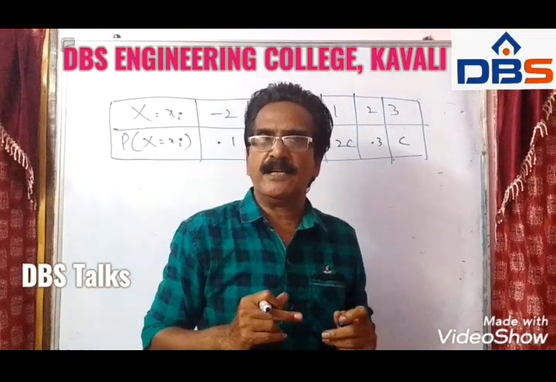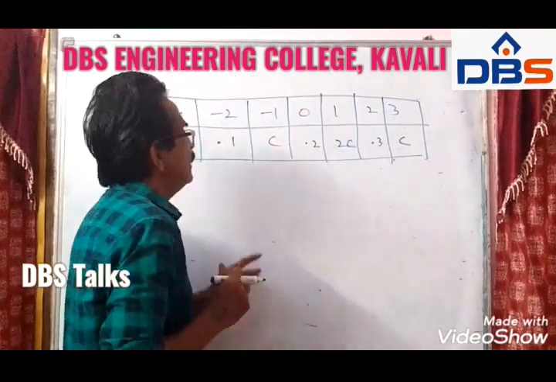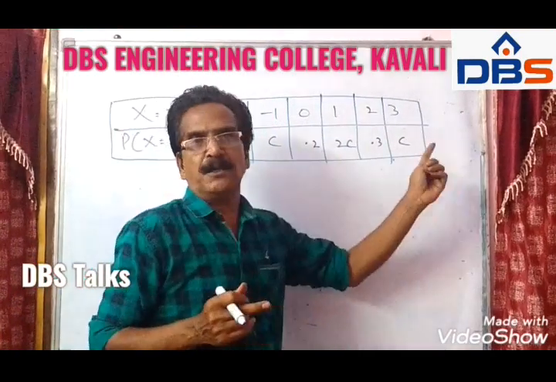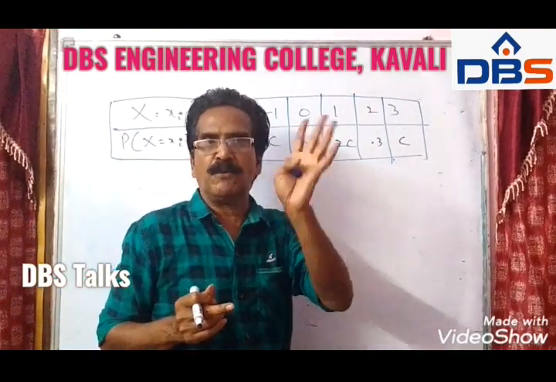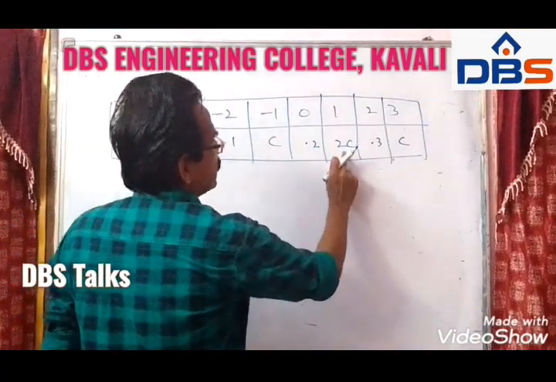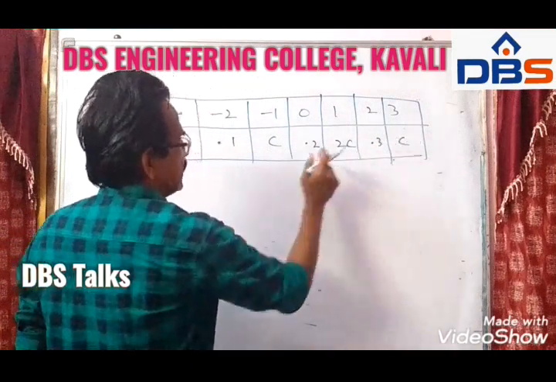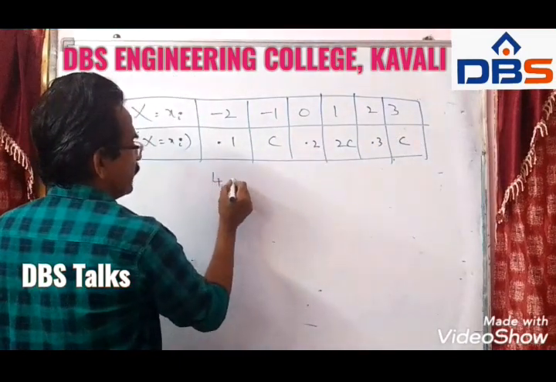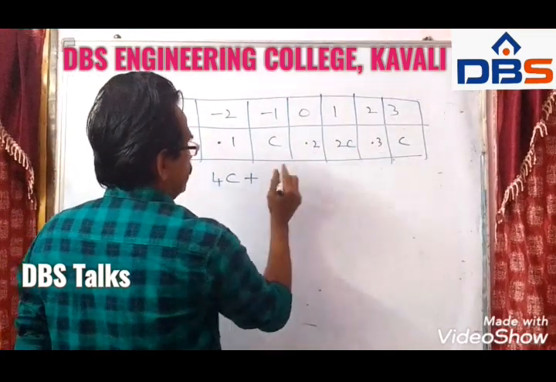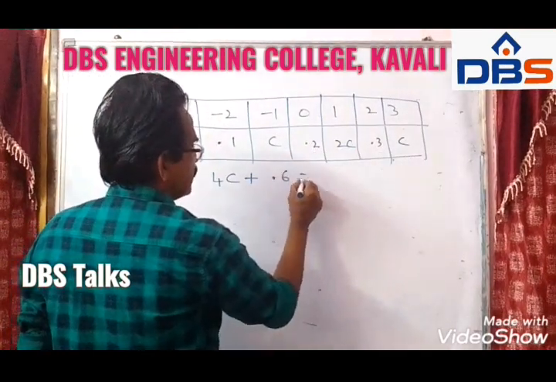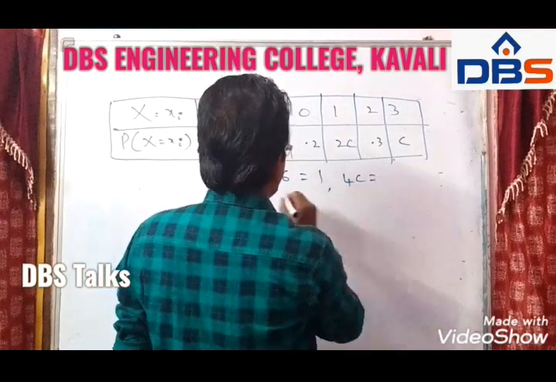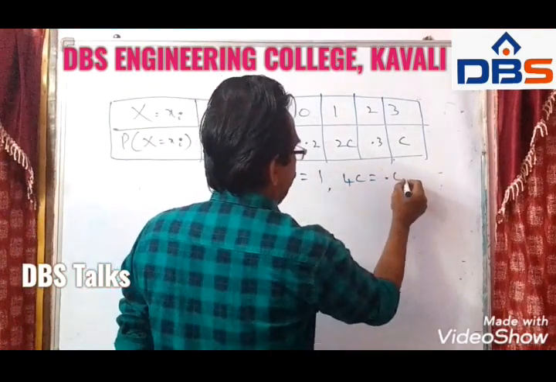Let us find the value of C first. We know the sum of these probabilities is always equal to 1. So C plus 2C plus C is 4C, plus 0.1, 0.2, 0.3, that is 0.6, is equal to 1. 4C is equal to 1 minus 0.6, which is 0.4.